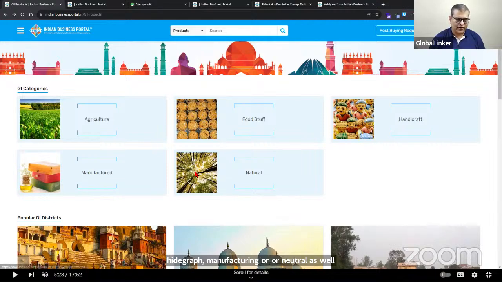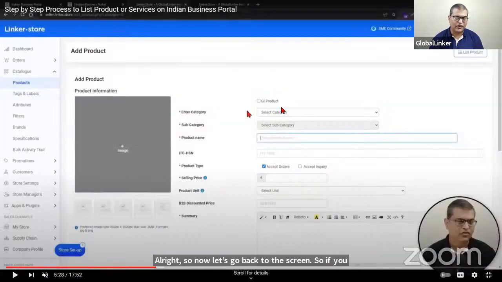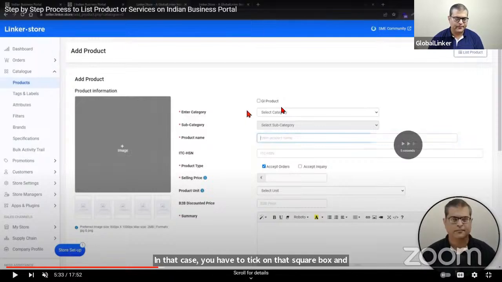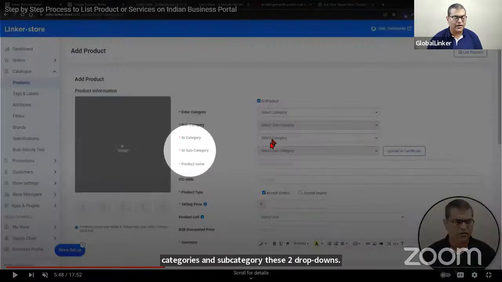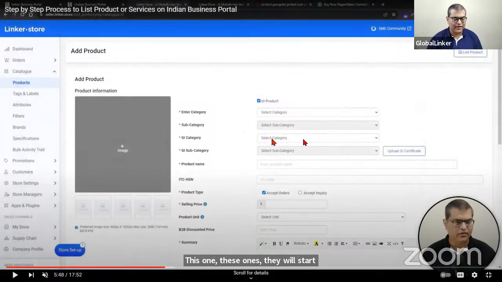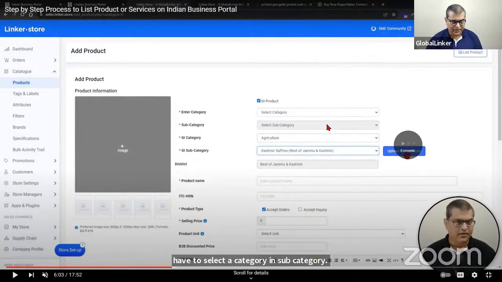All right, so now let's go back to the screen. If you are someone who is dealing in GI products, in that case, you have to tick on that square box and then you will start seeing these two drop downs, category and subcategory. You have to select a category and subcategory. Once you are done, then you have to upload the GI certificate. Yes, without uploading the GI certificate, you cannot specify your products as GI product.